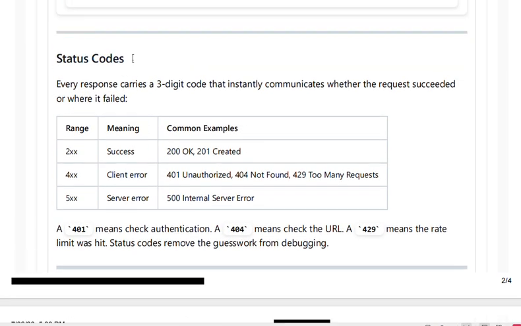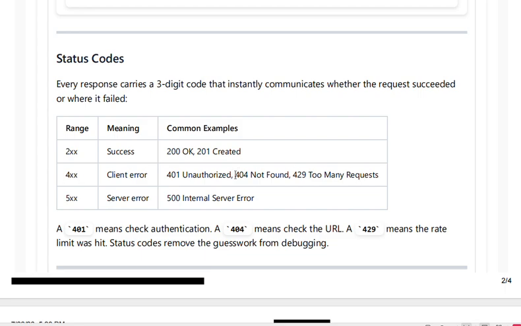Status code. Every response carries a three-digit code that instantly communicates whether the request succeeded or failed. The three digits say whether it succeeded or not, and whether the mistake is from the client or from the server. 2xx means success. 200 means OK. 201 means created. 204 means no content, but it is successful. Like that we have others.